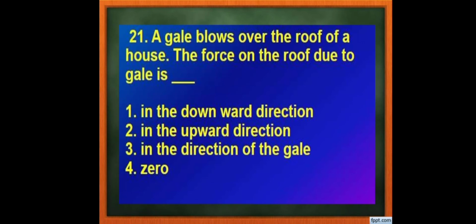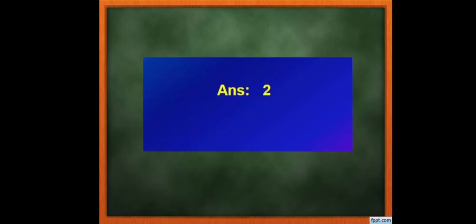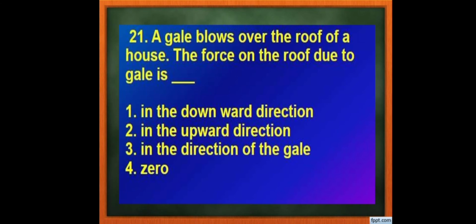21st question. A gale blows over the roof of a house. The force on the roof due to the gale is: first option, in the downward direction; second option, in the upward direction; third option, in the direction of the gale; and fourth option, it is 0. The right answer is option number 2.